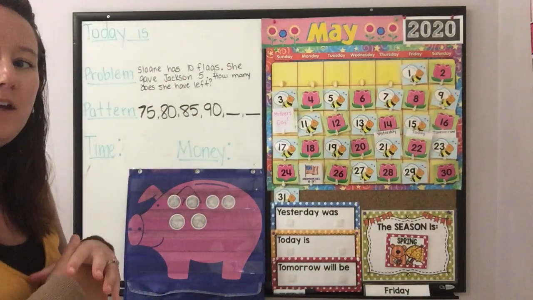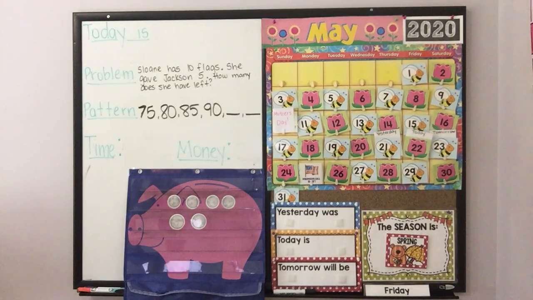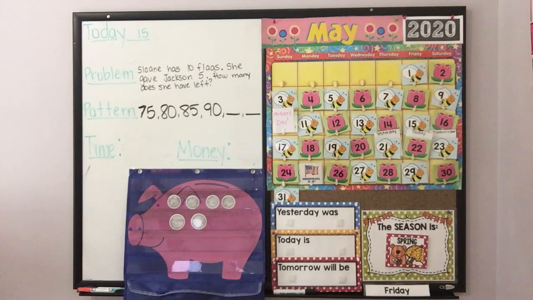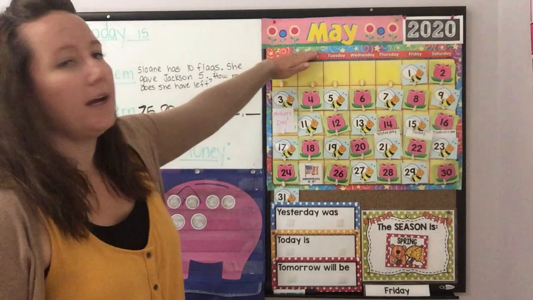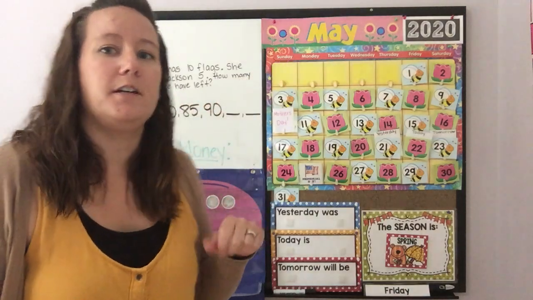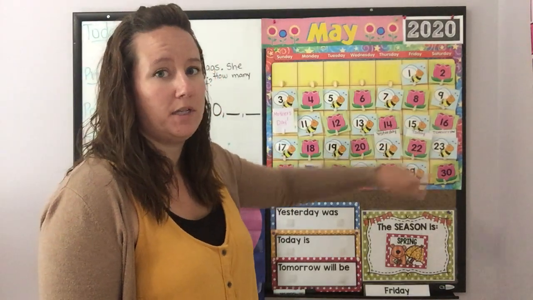Ready? January, February, March, April, May, June, July, August, September, October, November, December. These are the months of the year. So if we look at our calendar, we have our month at the top. The month is May. Very good. And today's date is May 22nd.